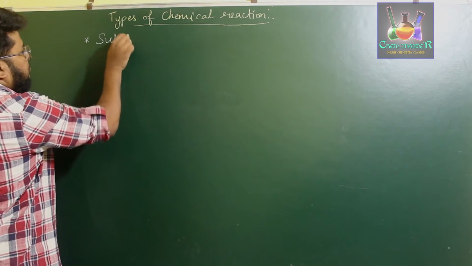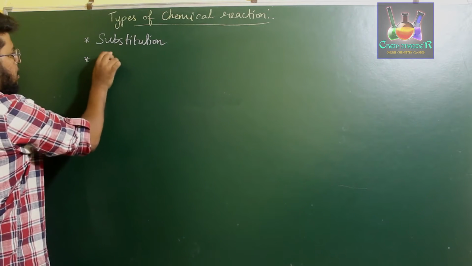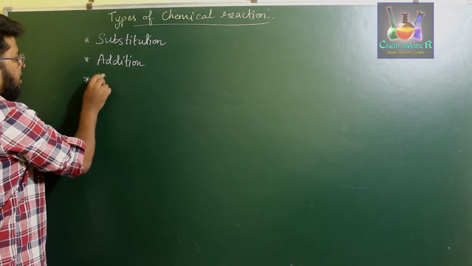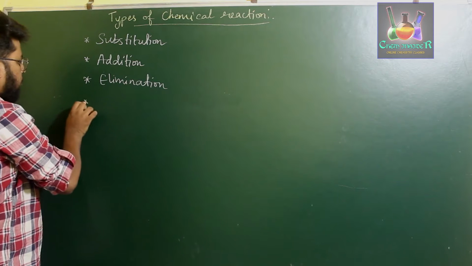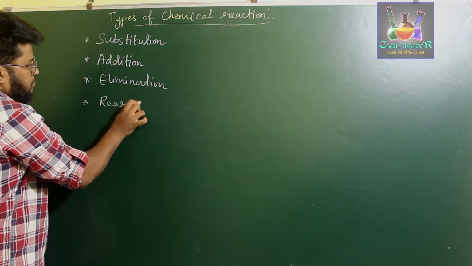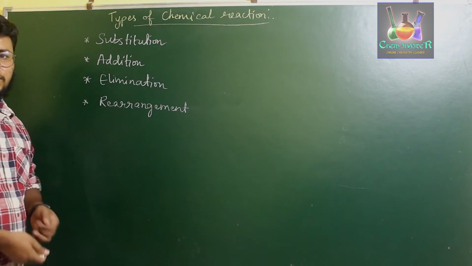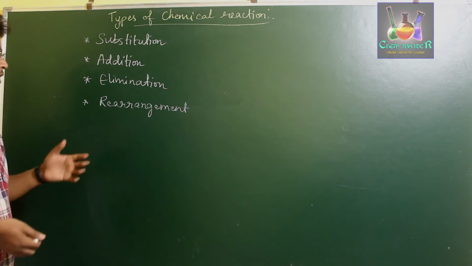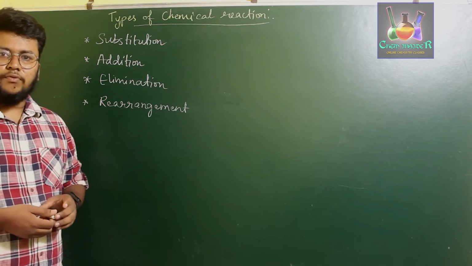Substitution reaction, second one is addition reaction, third one is elimination reaction, and the fourth one being rearrangement reaction. Okay, so these are the four different types of organic chemical reaction: substitution reaction, addition reaction, elimination reaction, and rearrangement reaction. We will discuss more about these four reactions in the next chapter on hydrocarbons.